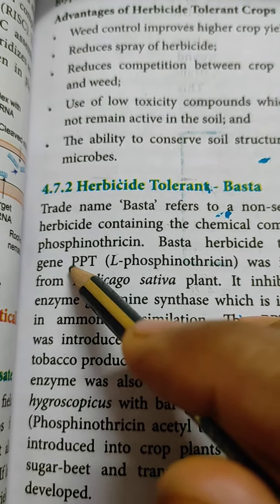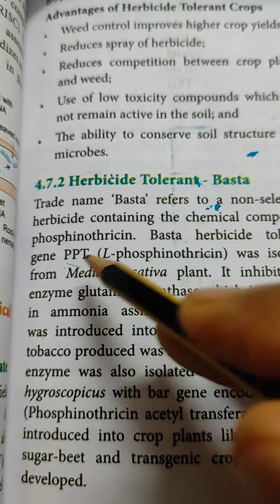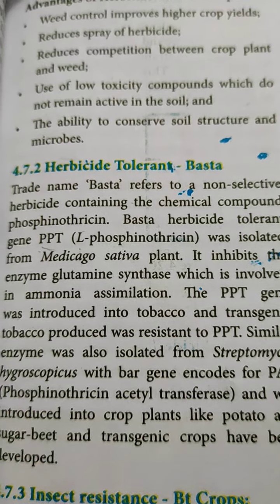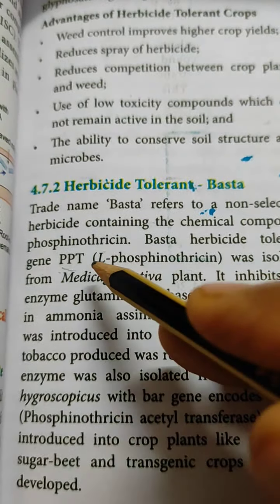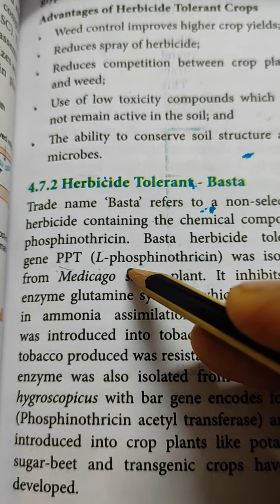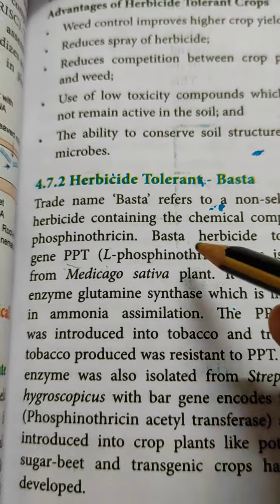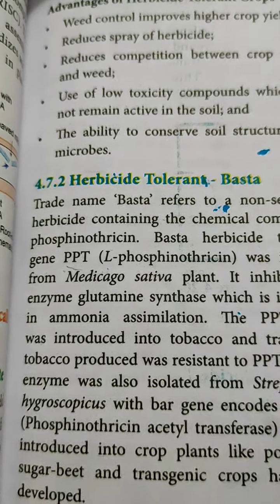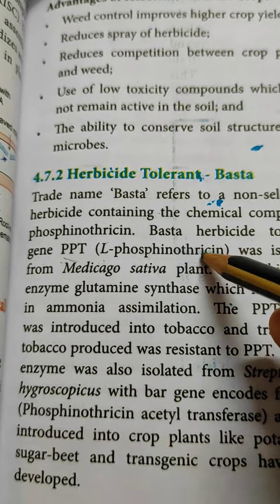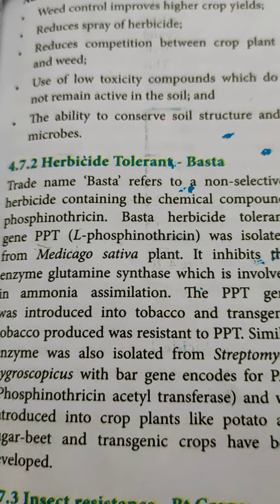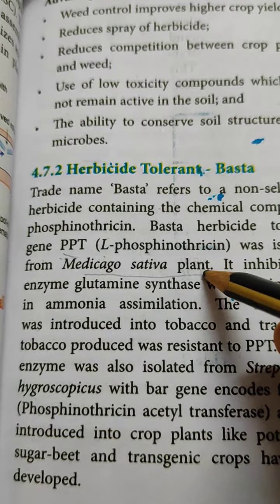Phosphinothricin, the short form is PPT. Basta herbicide tolerant gene PPT was isolated. What is the full form of PPT? Phosphinothricin: P for phos, another P for phino, T for thricin. Phosphinothricin was isolated from the plant Medicago sativa.